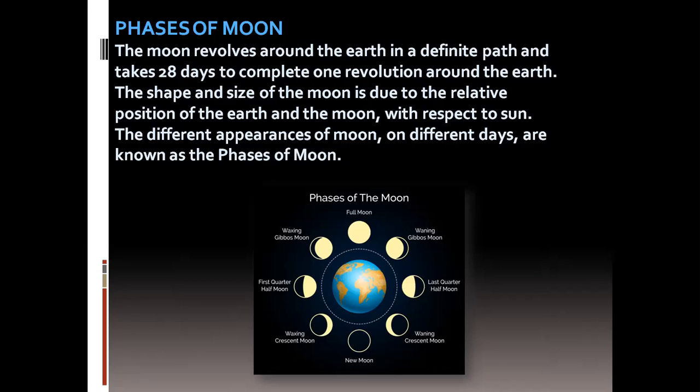The different appearances of the moon on different days are known as the phases of the moon. You can see the phases here, children, including new moon day and full moon day. Clear, you can see this picture. So, different phases.